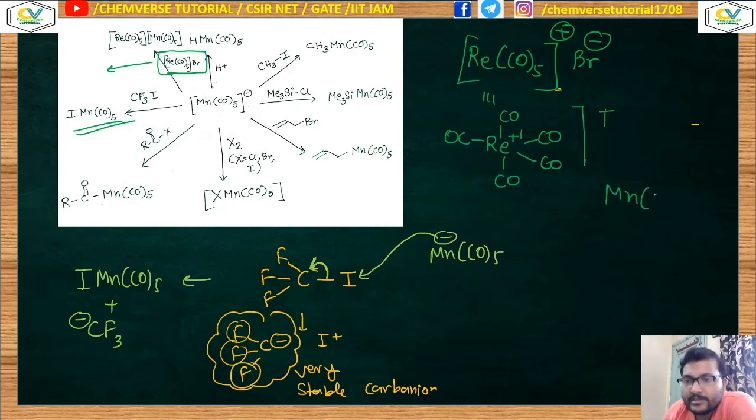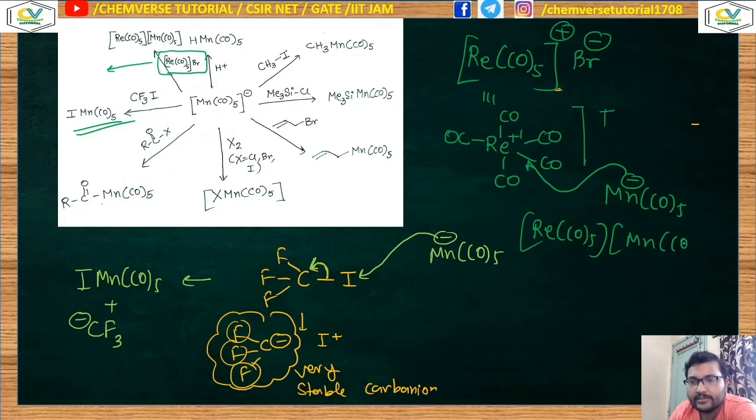Now Mn(CO)5 minus, this metal carbonylate, will attack at this rhenium center, thereby forming a manganese–rhenium bond. And this kind of situation is occurring where the Re(CO)5, which is basically a positive one, is attached to the Mn(CO)5. Okay, that will be your product.